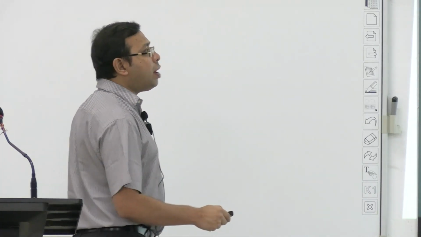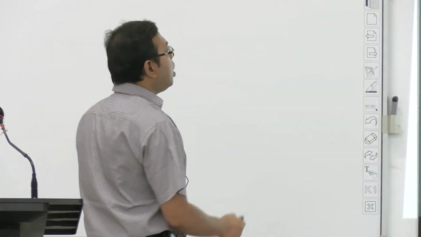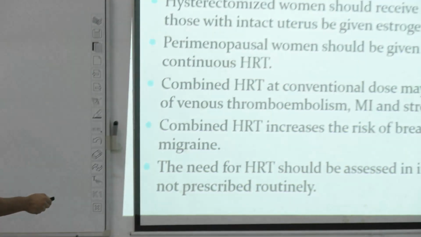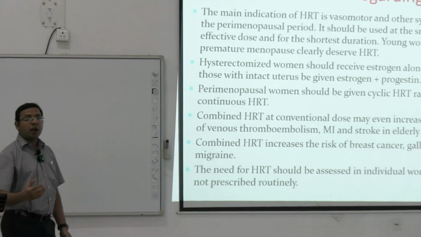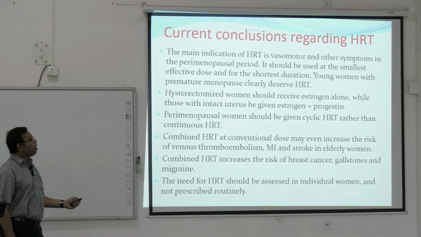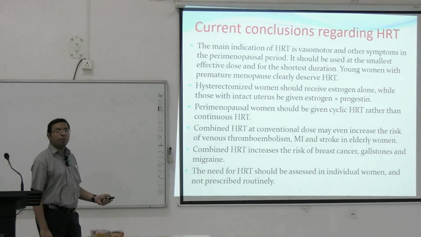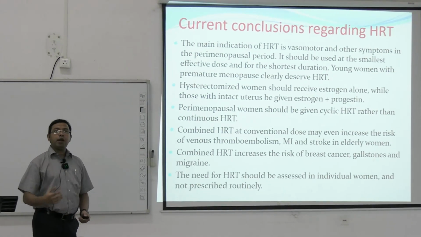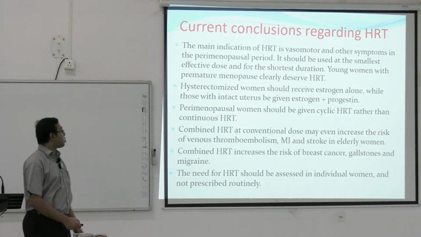Okay. Perimenopausal women should be given cyclic hormone replacement therapy rather than continuous hormone replacement therapy. So there should be a gap between the times hormone replacement therapy is given. It should not be given continuously. Hysterectomized women should receive estrogen alone, that is, where the uterus has been removed, estrogen alone should be given, while those with an intact uterus should be given estrogen plus progesterone, because it helps mitigate the different types of adverse effects.